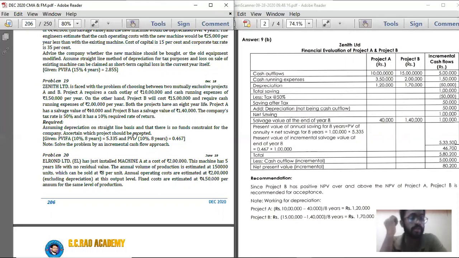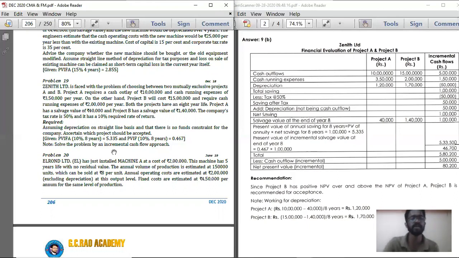So you have to go with NPV analysis so that you can ascertain which project is more preferable. Given the present value of annuity factor at 10% for 8 years is 5.335, and at 10% for the 8th year is 0.467.